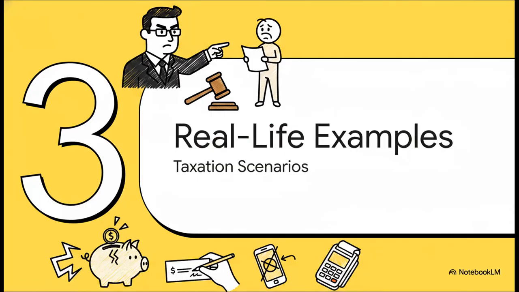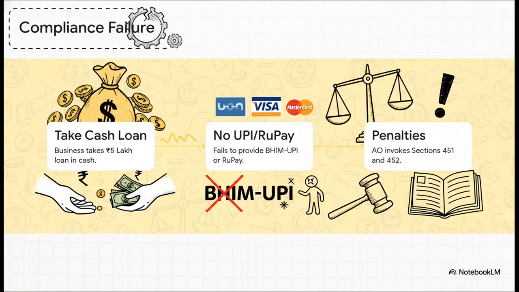Section 3, Real-Life Taxation Examples. Let's see how this plays out in the real world, because making a mistake here is pretty brutal. Imagine a retail business. They had a 60 crore turnover last tax year. Step 1, they hit a liquidity crunch and take a 5 lakh rupee loan from a supplier in cold, hard cash. Step 2, an audit reveals they only accept Visa and MasterCard, no BHIM UPI, no RuPay anywhere in the store. Step 3, the assessing officer flags this immediately.